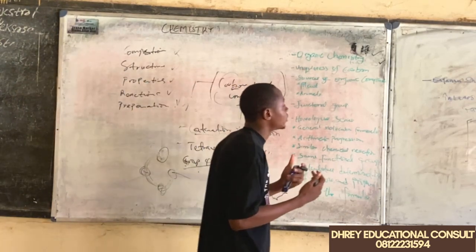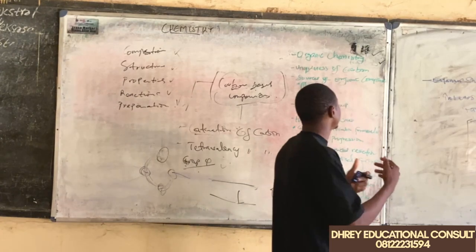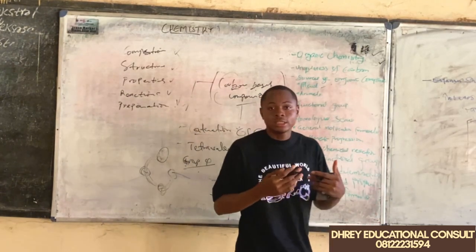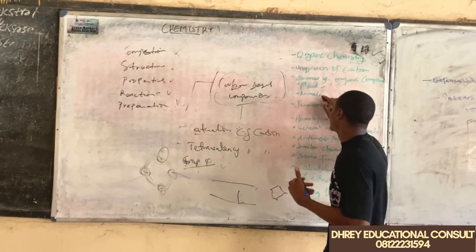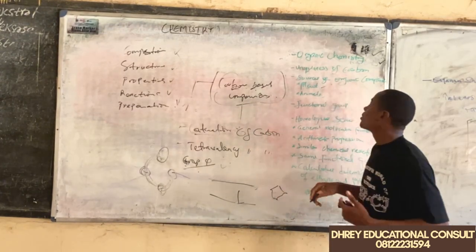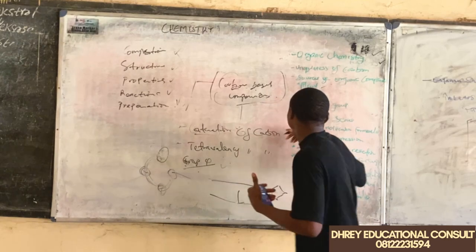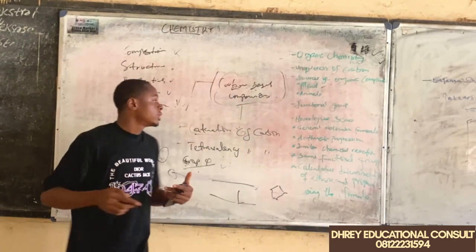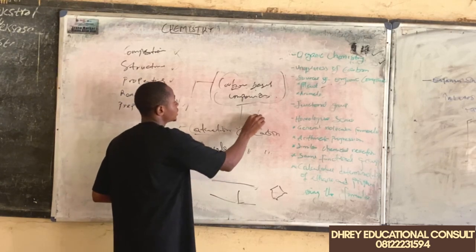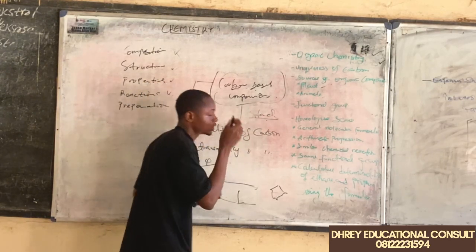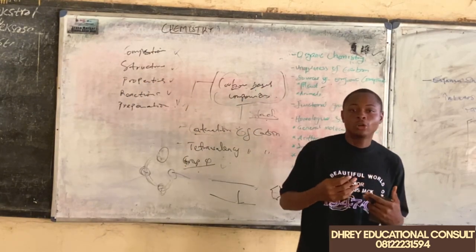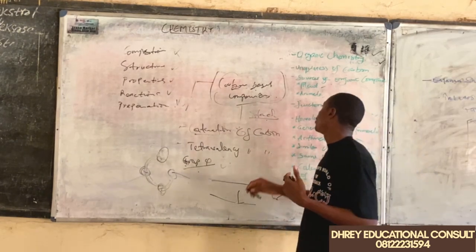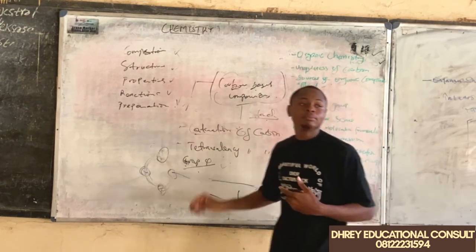Where are the sources of these organic compounds? Where can we see them? We can see them in several places. Places like plants, we can see them from plant origin. We can see them from animals. We can also see them in minerals. So examples of organic compounds found in plants, we have the starch. The starch is an example of organic compounds. It belongs to a group of organic compounds which we call the carbohydrate. So it's an example of organic compounds that can be found in plants.